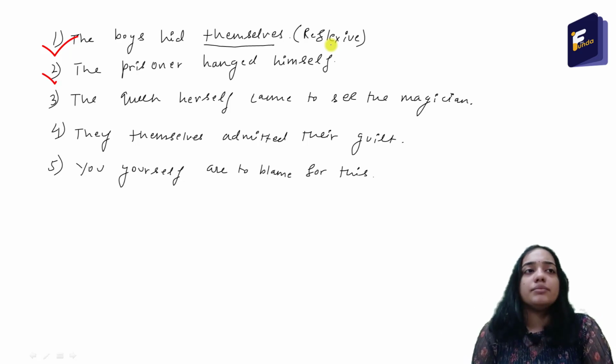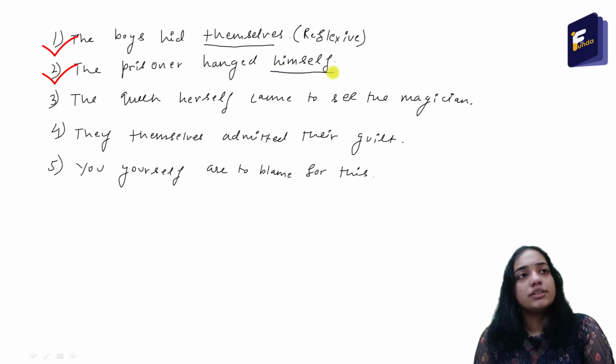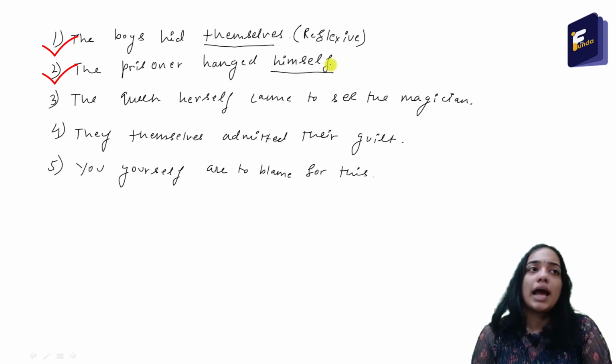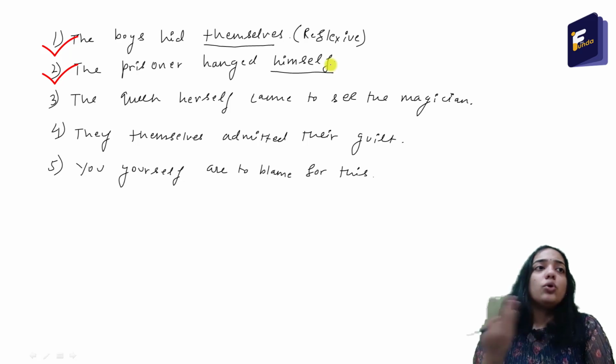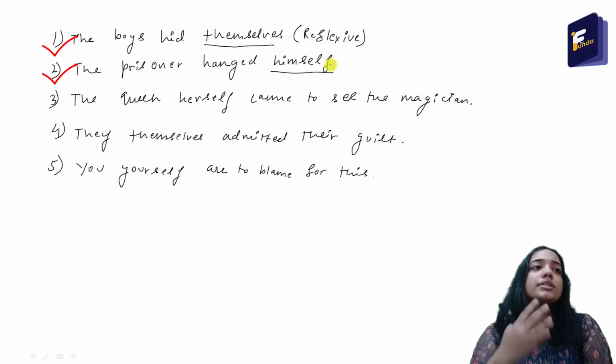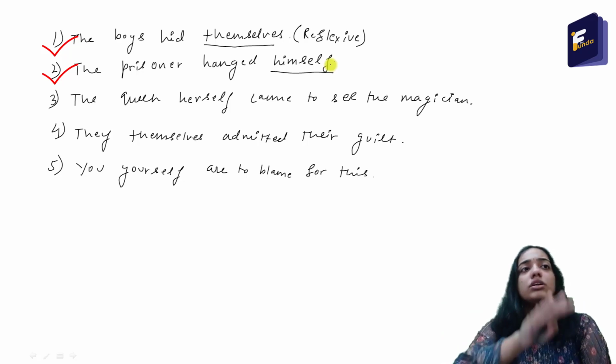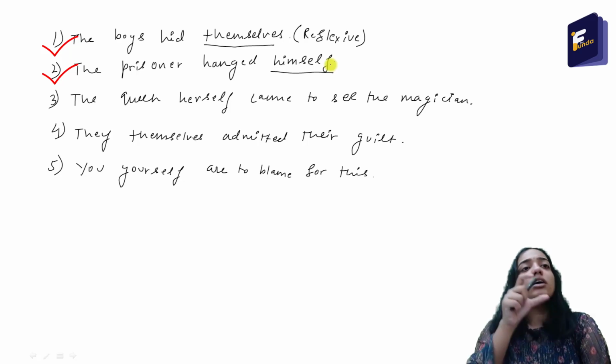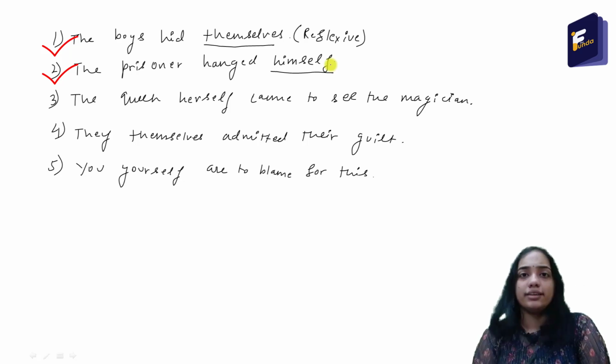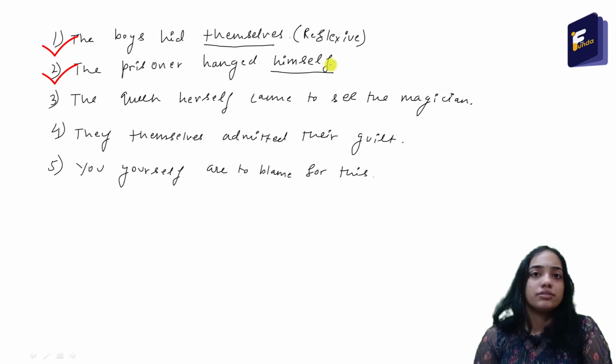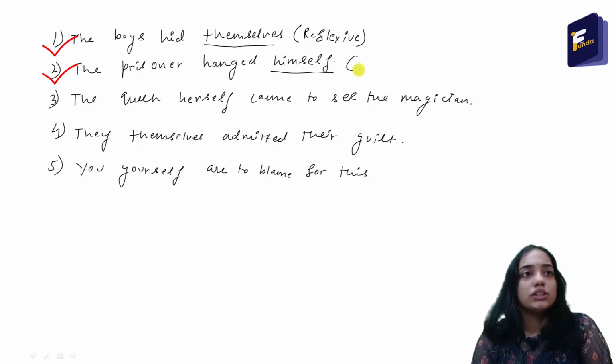The prisoner hanged himself. Again, I have to tell if this word himself is reflexive or emphasizing. If I remove the word himself, then what remains? The prisoner hanged. So I don't know whom the prisoner hanged. If the prisoner hanged someone else or he hanged himself, I don't know. So without the word himself, I cannot get the complete meaning of this sentence. That is why himself is reflexive. Simple. This is using the trick.